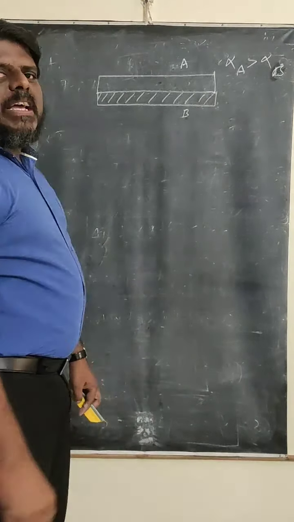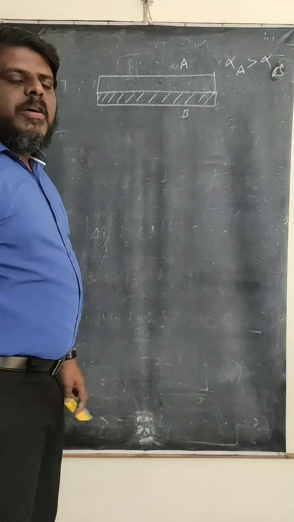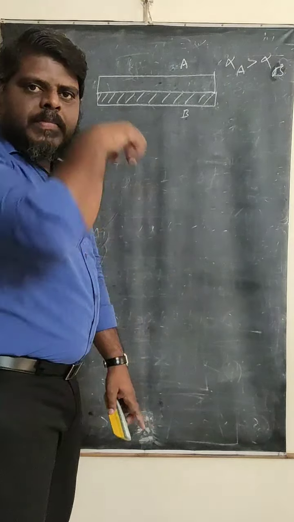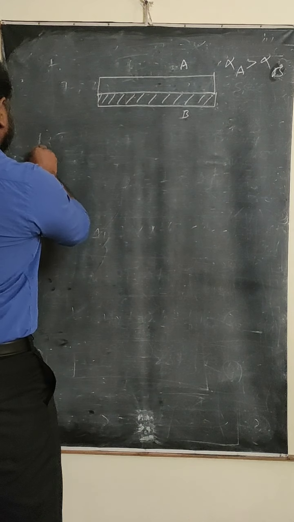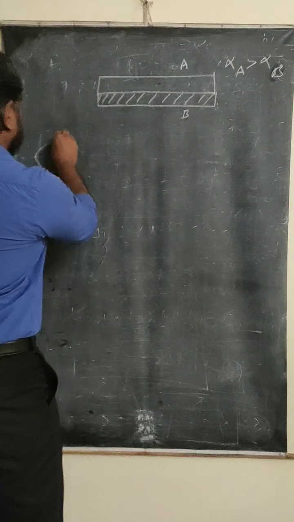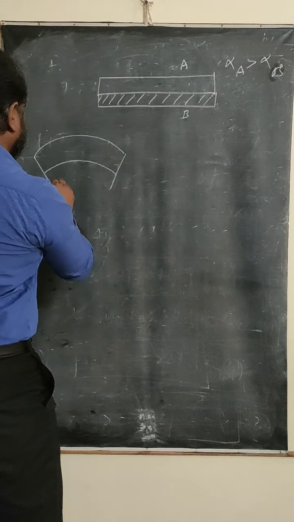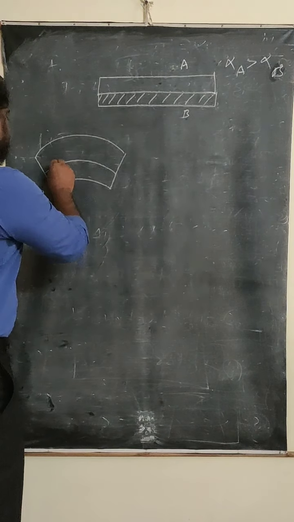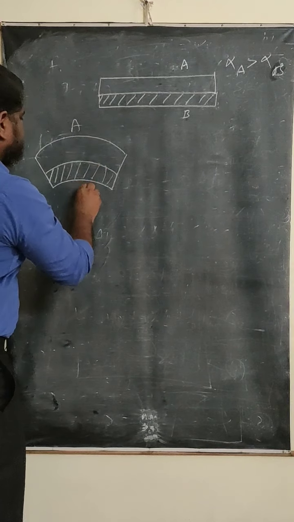Whenever there is this uneven expansion, the bimetallic strip will not stay in a straight position. It will be bent in the form of a convex. It will be bent like this. This bimetallic strip is going to be bent like this. This is A and this is B.